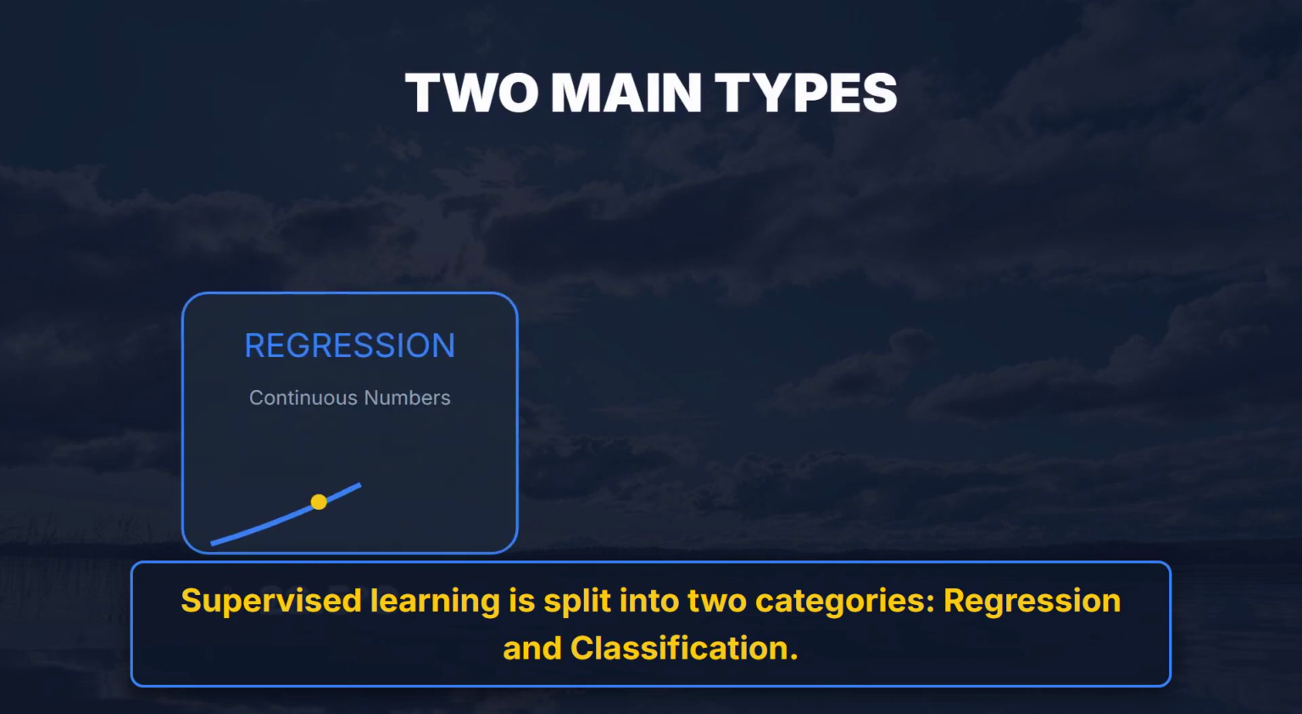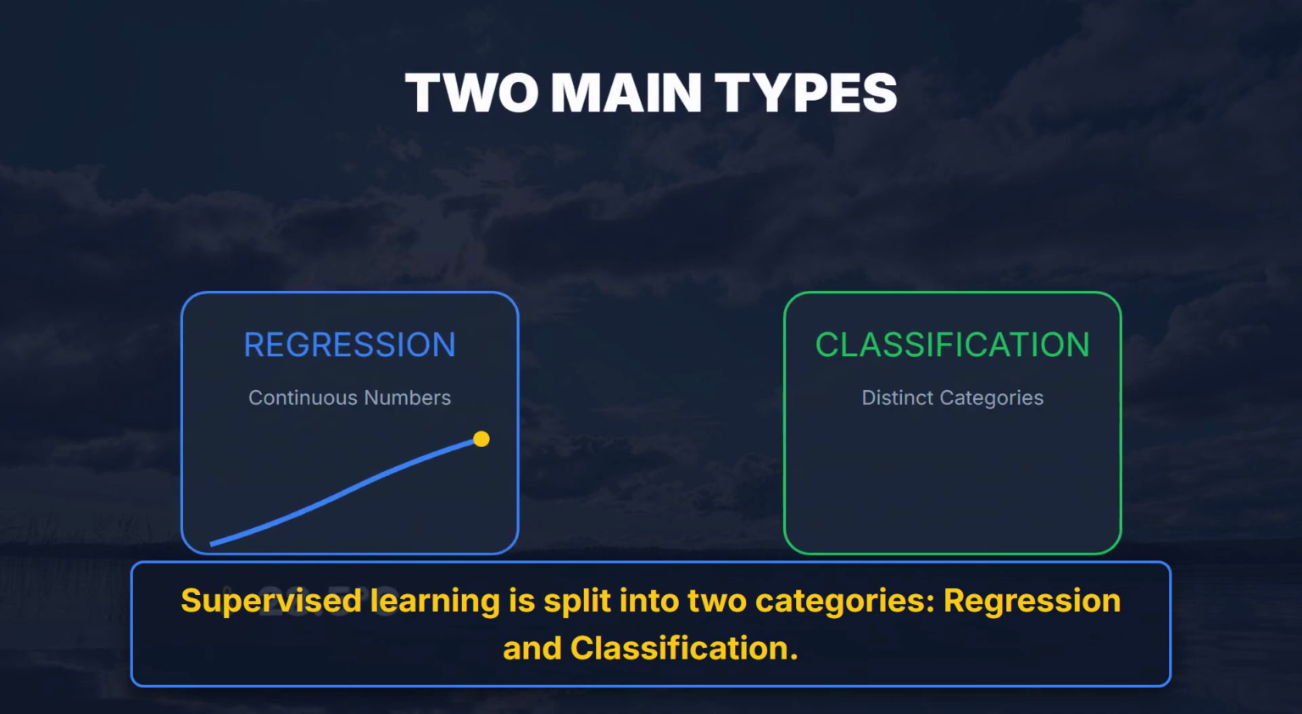Supervised learning is split into 2 categories. Regression is for continuous numbers, like predicting weather. Classification is for buckets, like diagnosing a disease or detecting fraud.